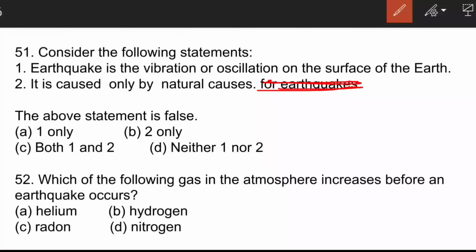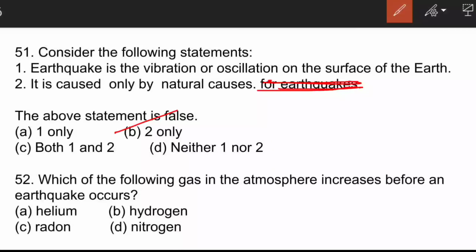So the second statement is a false statement because earthquakes can be caused due to natural as well as man-made reasons. Earthquake is a vibration or oscillation of the surface of the earth which is caused by the elasticity or the isostatic adjustment of the rocks beneath the surface of the earth. So let's move to the next question.